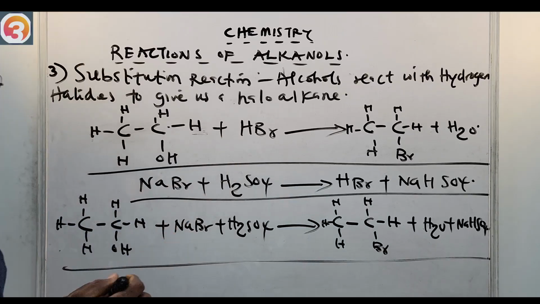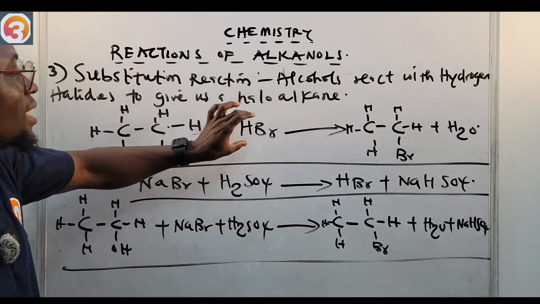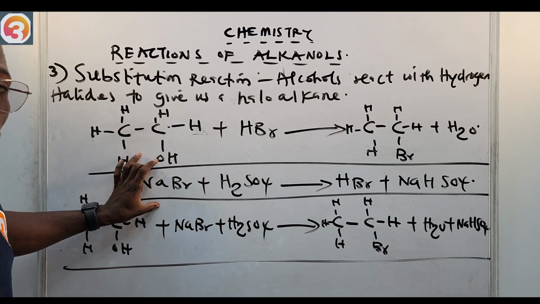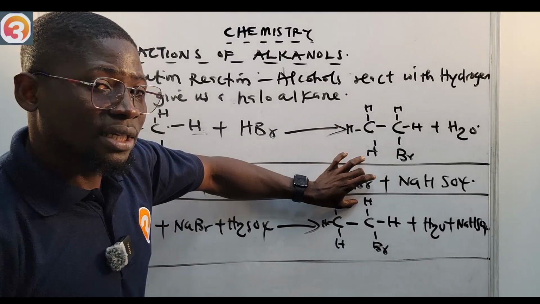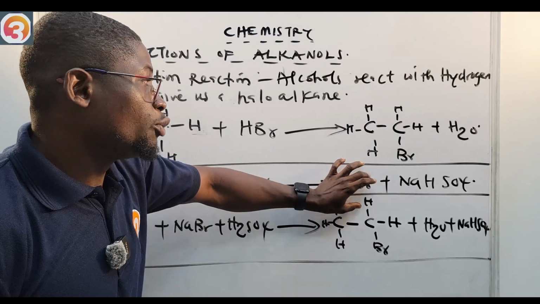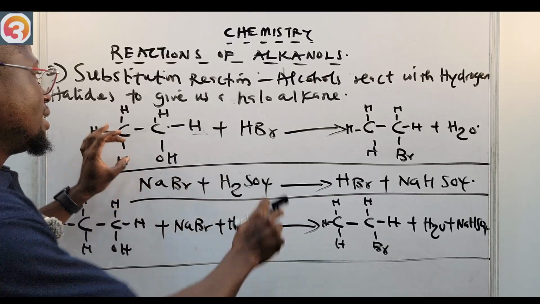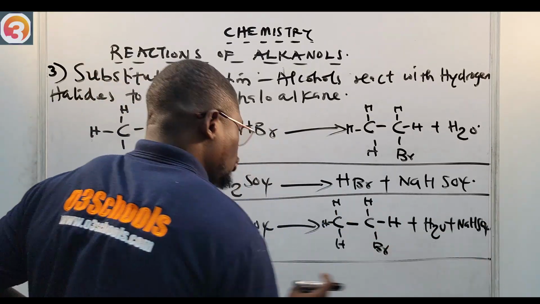I'm just trying to tell you that we cannot use hydrogen bromide directly. We need to first of all produce this hydrogen bromide in a test tube. And how do we produce this? We react our sodium bromide with tetraoxosulfuric acid, and then we release our HBr, which we use for this reaction. This is the process. This is the first step. This is the second step, the final step for the reaction. But this is the general equation for the reaction.